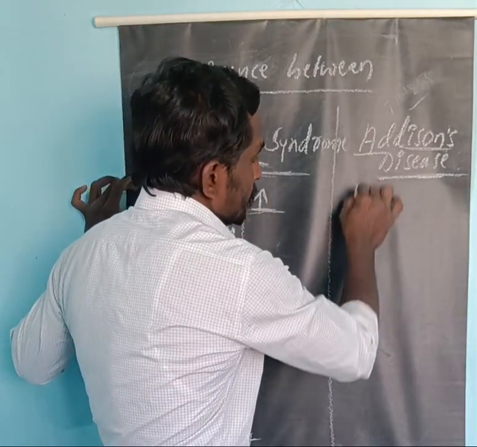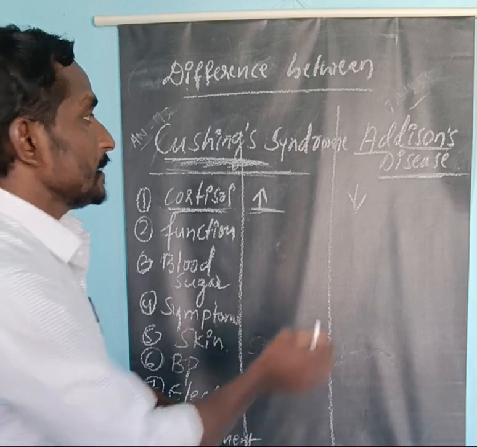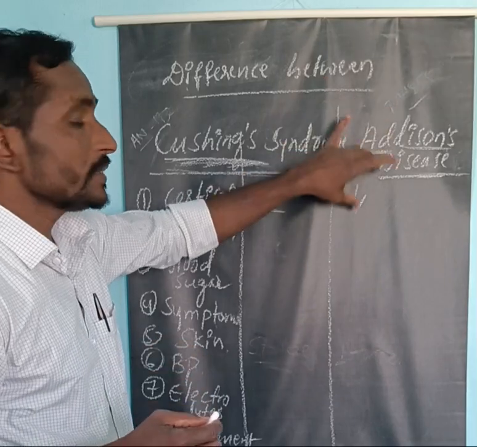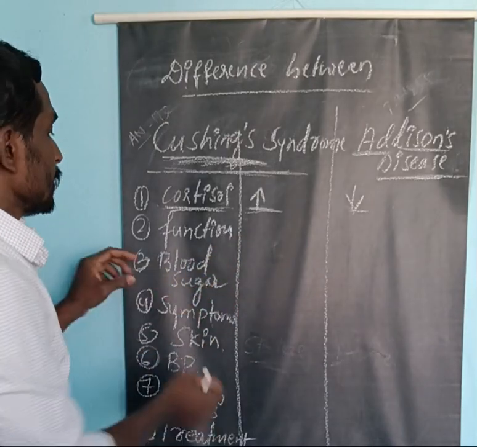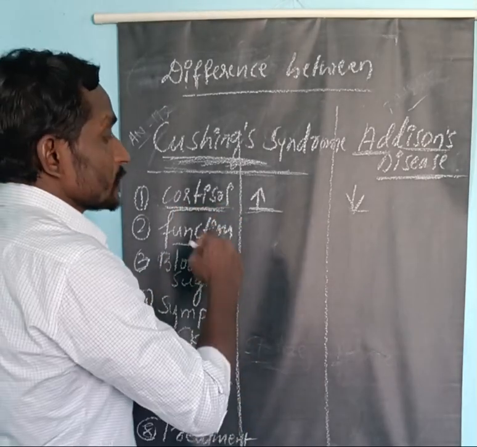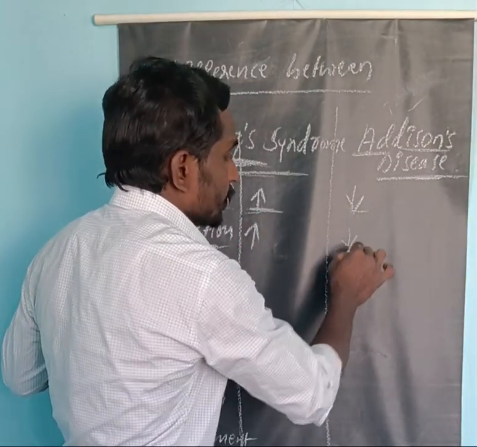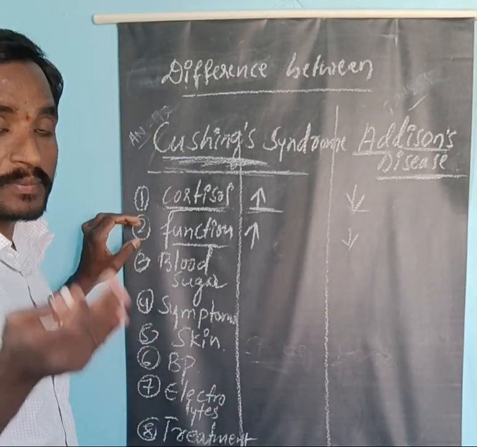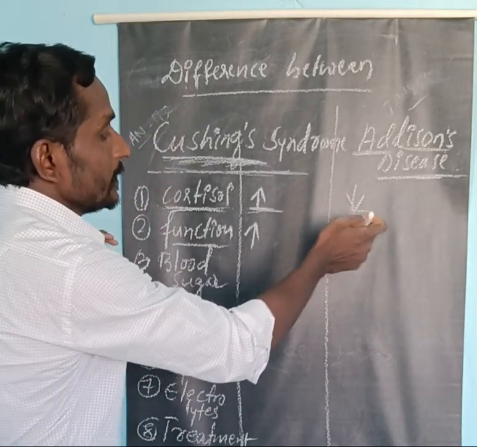In case of Addison's disease, there is less secretion of cortisol and the aldosterone hormone. We also call it adrenal insufficiency, primary adrenal insufficiency, or hypocortisolism, because there is less production of cortisol. Now coming to the function, here the adrenal glands are overactive and produce too much. In Addison's disease, the function is very less due to hypoactivity of the adrenal glands, so there is less secretion or insufficient production of adrenal hormones, especially cortisol and aldosterone.